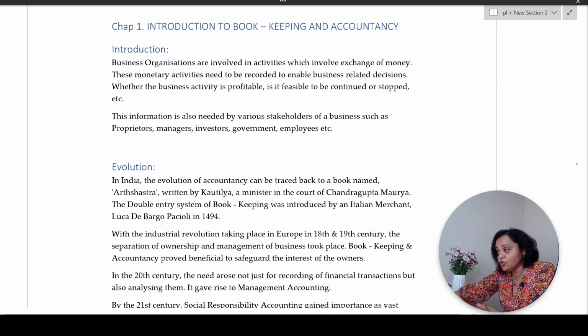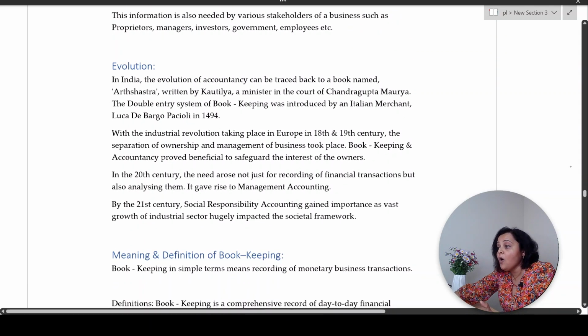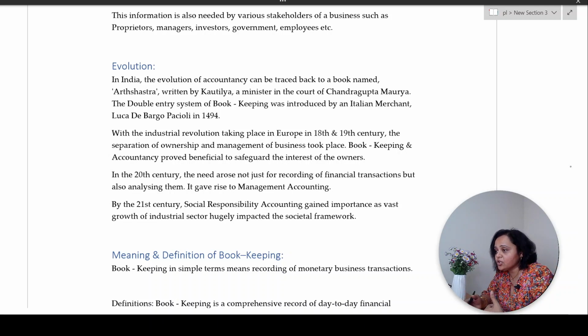By the 21st century, the focus shifted to social responsibility accounting. Since the industries were impacting the society on a very large scale, be it employees or consumers, the industries had a huge impact on the society, and the social responsibility of the businesses gained importance later in the 21st century. So, this is how accounting evolved from history till date.